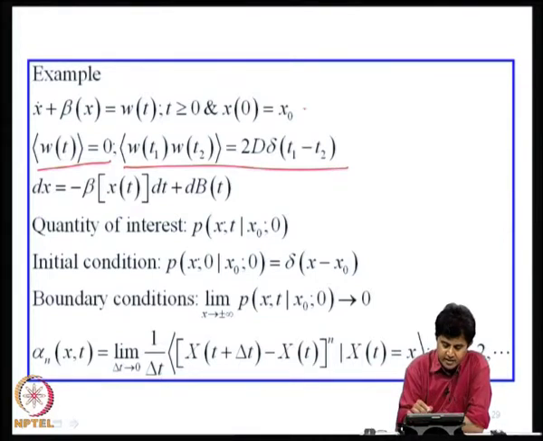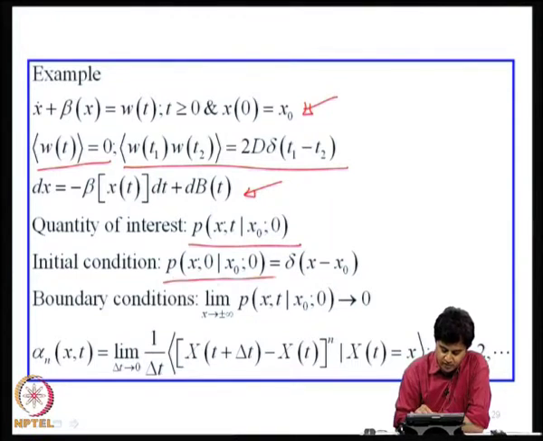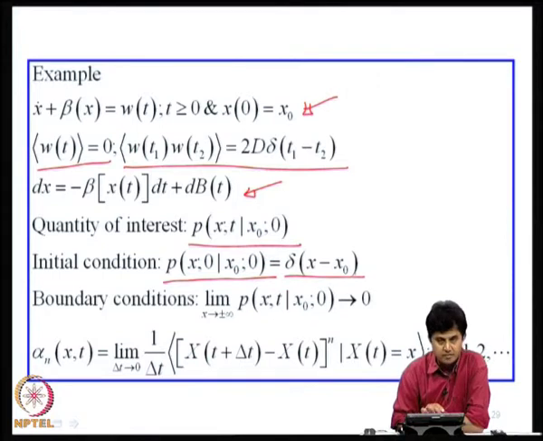I can rewrite this equation as Ito's SDE: dx is equal to minus beta x of t dt plus dB t. What is the quantity of interest? The probability density function of x at t conditioned on x naught at t equal to 0. Therefore, the initial condition is p of x; 0, x naught; 0 equals Dirac delta function of x minus x naught.